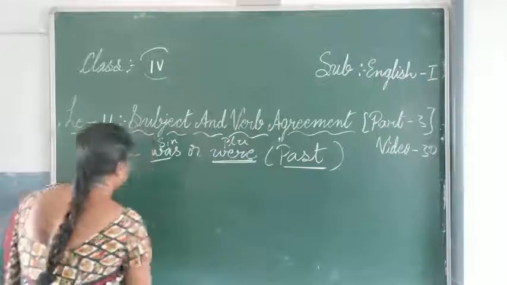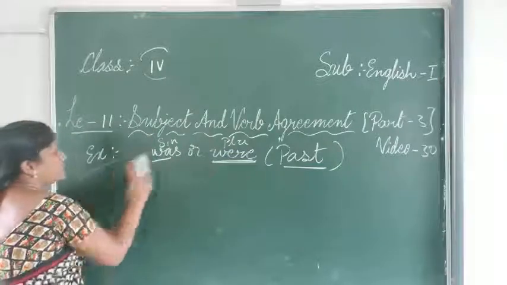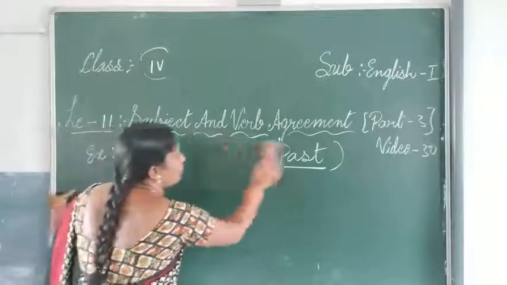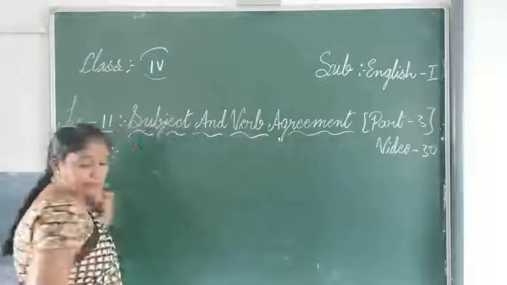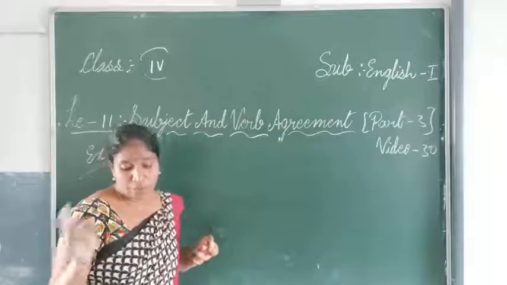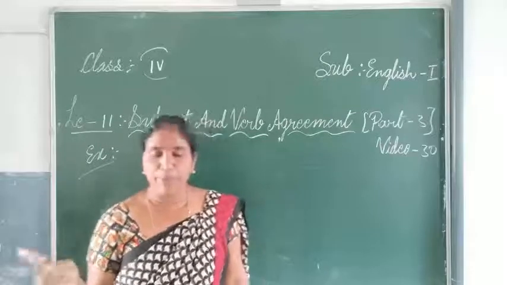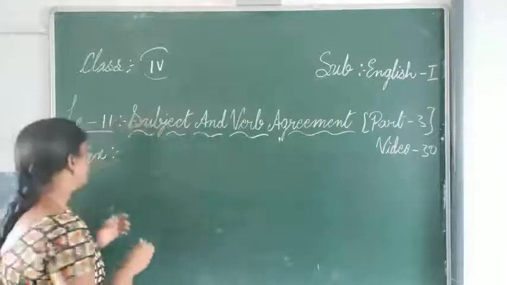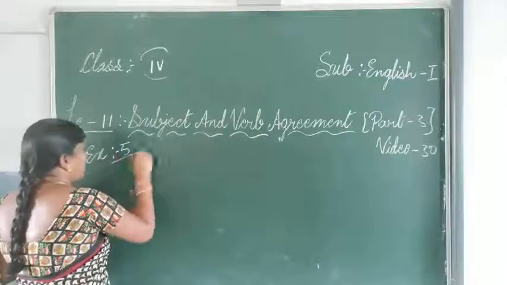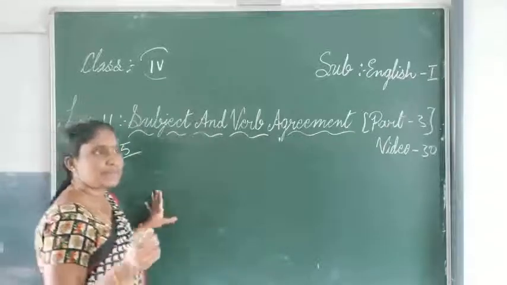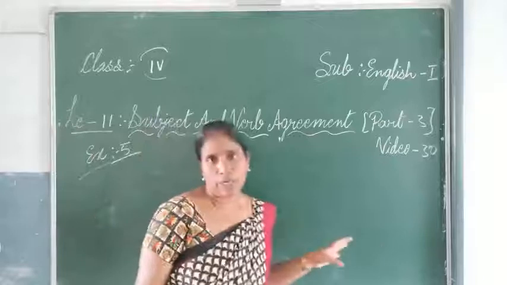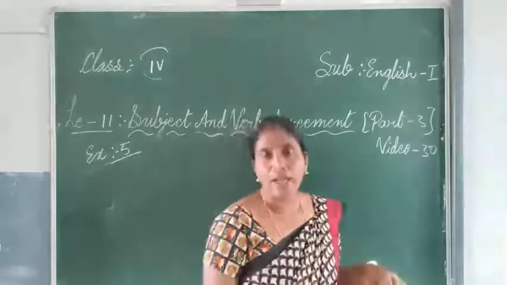The next is exercise number 5. What have they asked? Fill in the blanks with the correct word given in the bracket. Now it is your choice. It may be past tense or present tense, singular or plural. You have to see the blank and answer according to that.